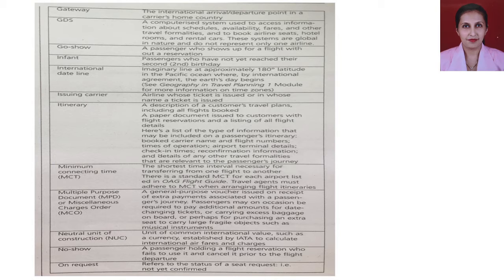If there is any additional amount that has to be paid by the passenger which is not paid in the ticket, it can be for a date change. Imagine I want to travel today, but for unforeseen circumstances I'm traveling tomorrow, so I'm changing my date. What am I supposed to do? The airline will charge me something extra, so that I am supposed to pay.